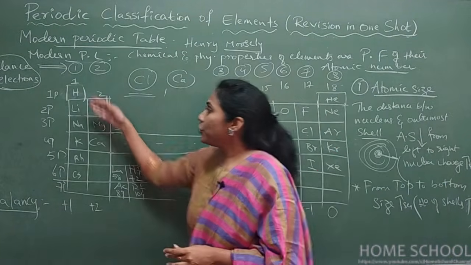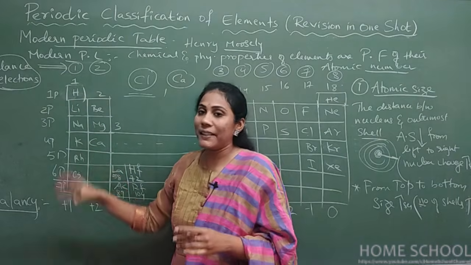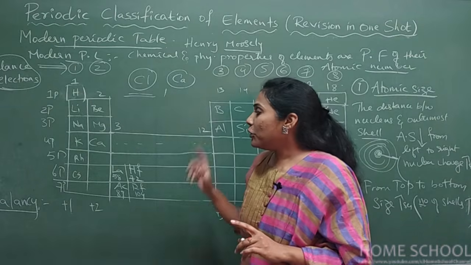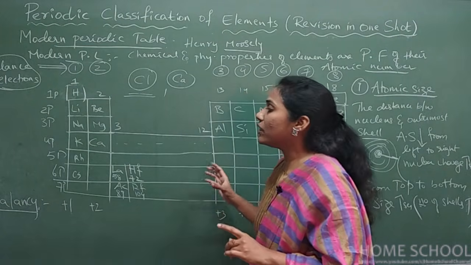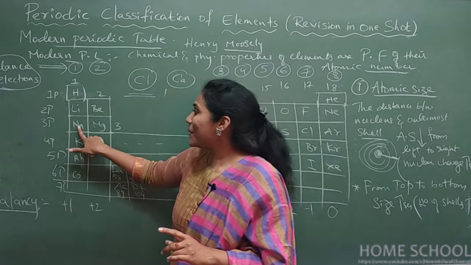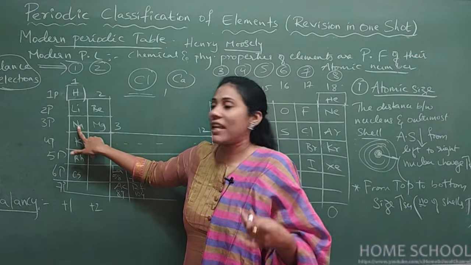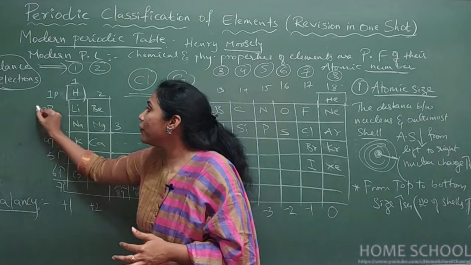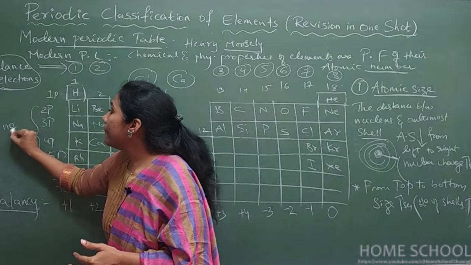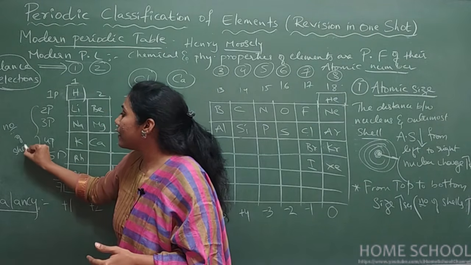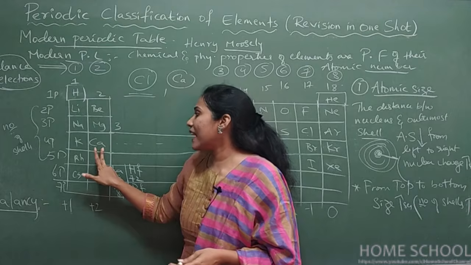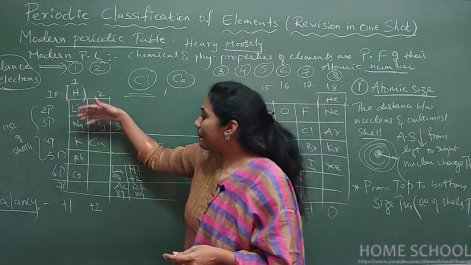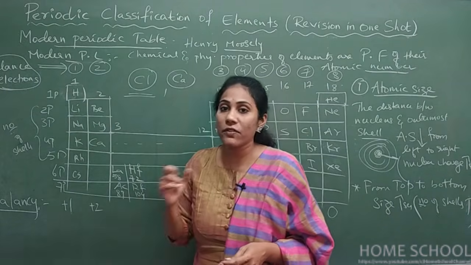As you go from top to bottom, the size of the atom becomes bigger and bigger because the shell number increases. Okay, so how do you know how many shells are there in a particular element? Period number. See, sodium, how many shells are there? 3 shells, because it is in the third period. So the period number will always give you information about the number of shells present. If I ask you how many shells are there in calcium, you will say 4 shells, because it's in the fourth period.